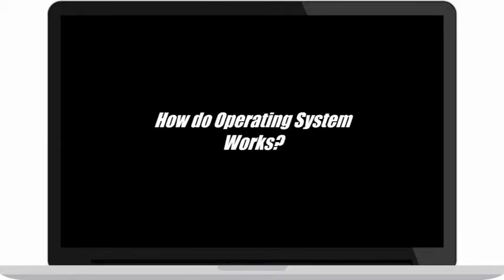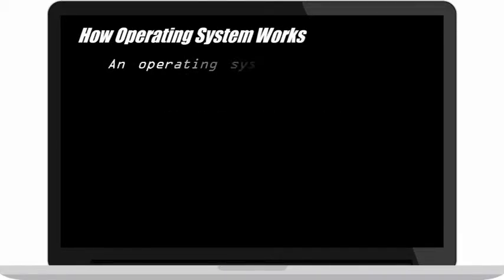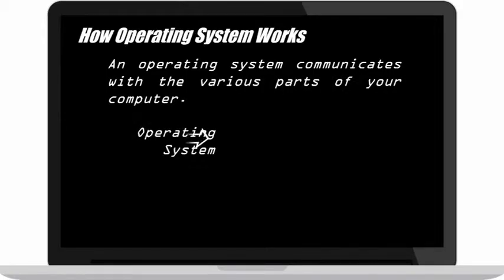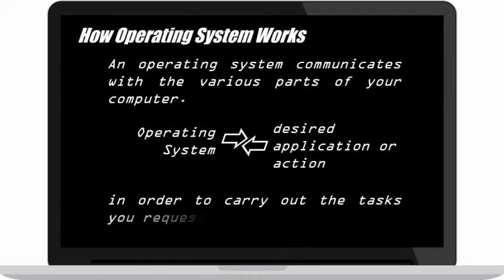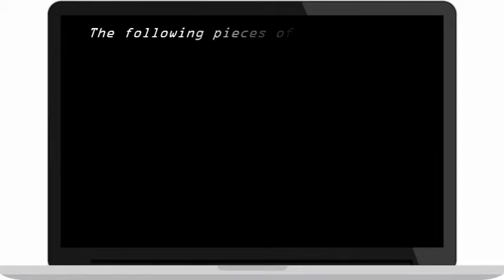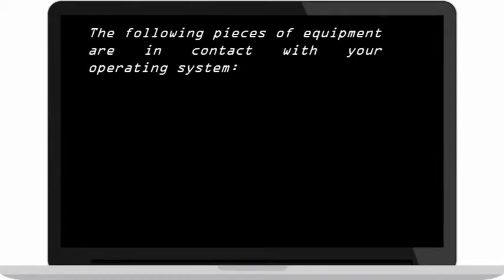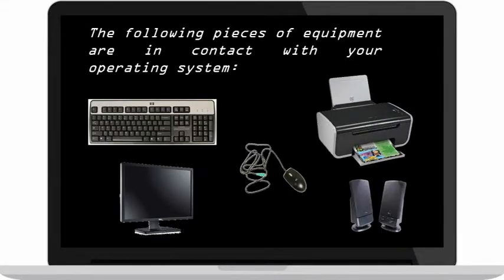How does an operating system work? An operating system communicates with the various parts of your computer. It sends information to and from your computer hardware and the desired application or action in order to carry out the tasks you request. The following pieces of equipment are in contact with your operating system: keyboard, monitor, mouse, printer, speaker, disk drive, and so forth.